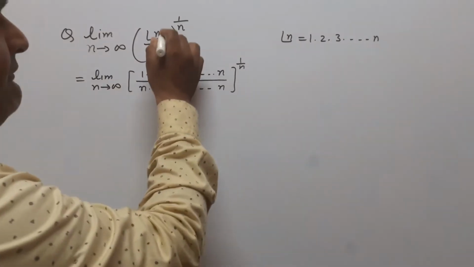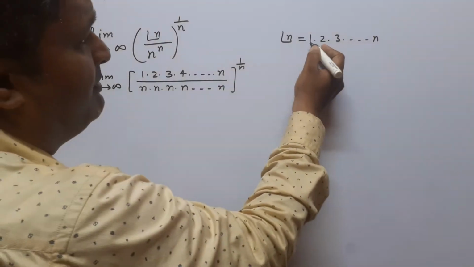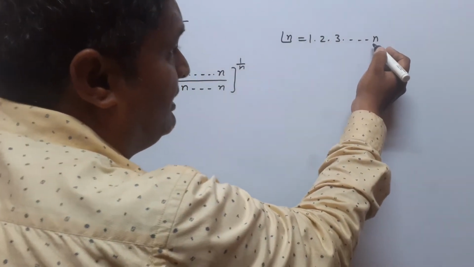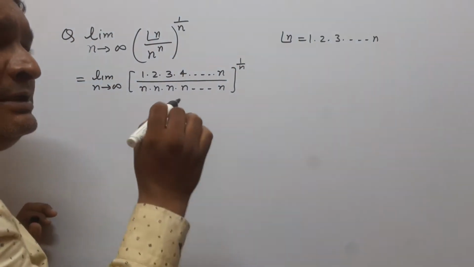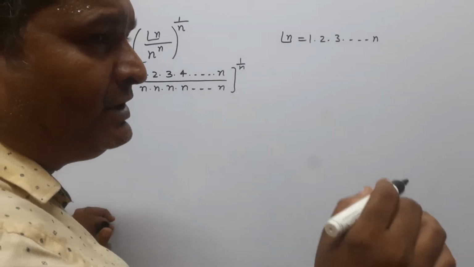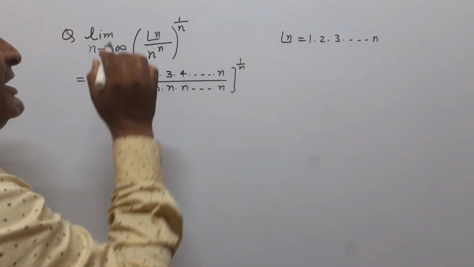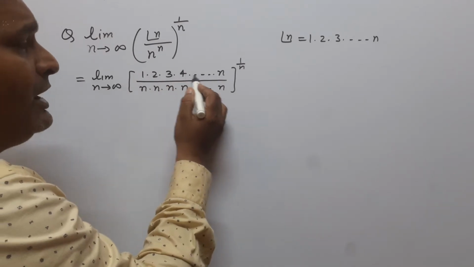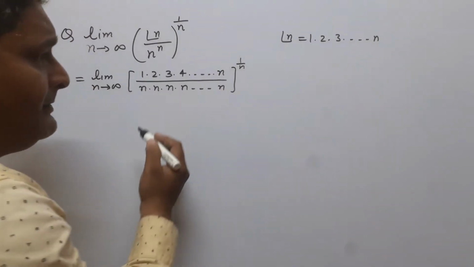Since we know that factorial n can be written as 1 multiplied by 2 multiplied by 3 multiplied by n, because factorial n is the product of n consecutive natural numbers. So it can be written as 1 multiplied by 2 multiplied by 3 multiplied by 4 up to n.